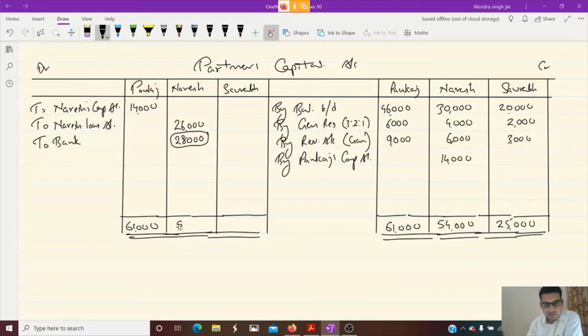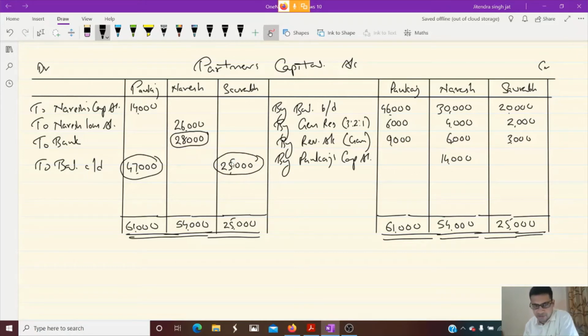61,000, 54,000, 25,000. Let us calculate the balance. To balance carried down, 61 minus 14. It would be 47,000. Okay, this is your balancing figure. Then here it is coming 25,000. And then we will prepare the balance sheet.